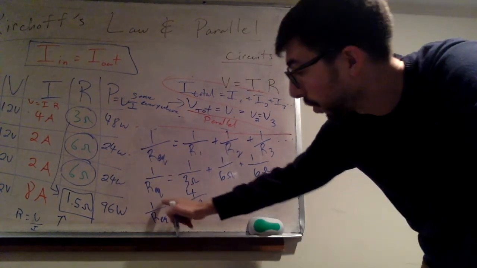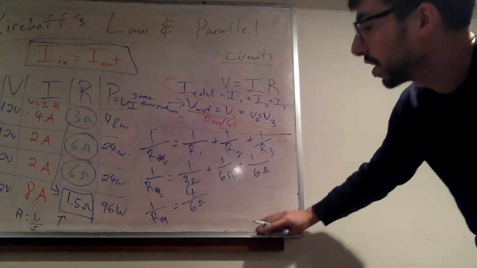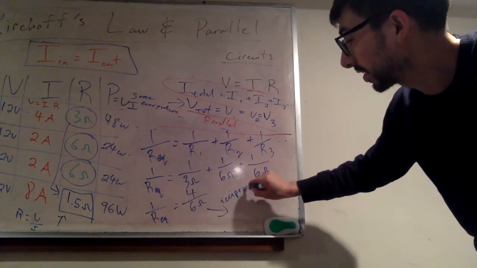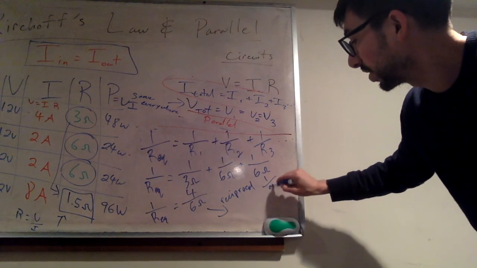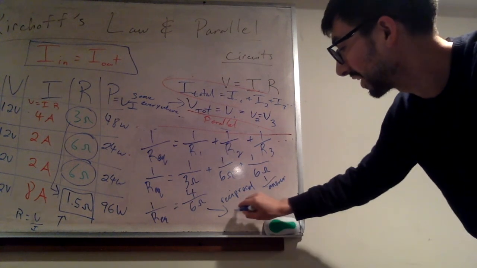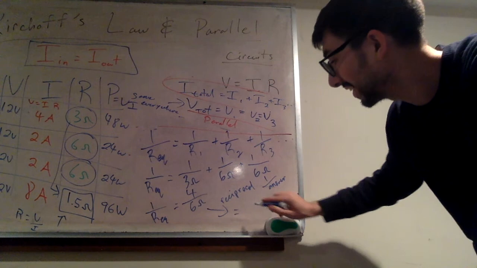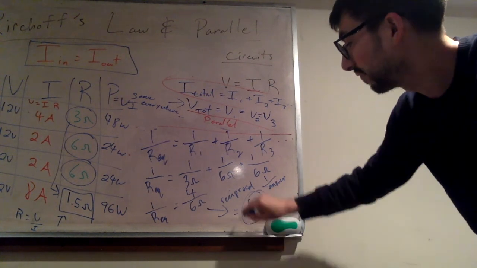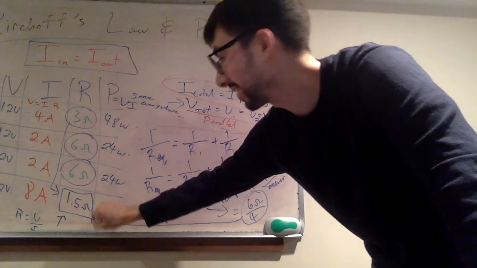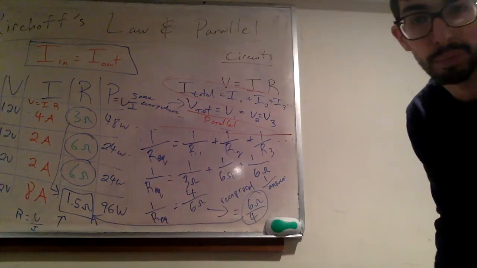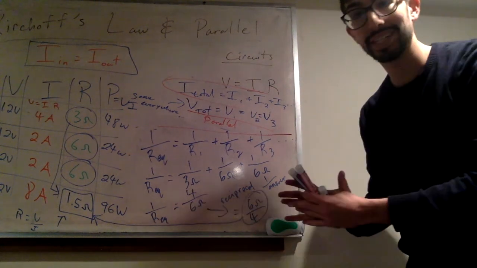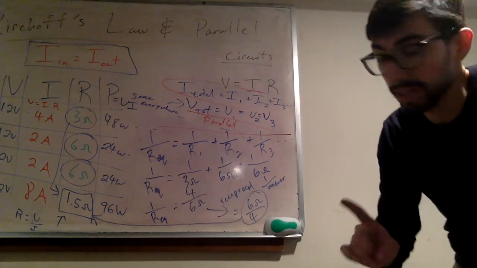And because 1 over REQ equals 4 over 6, we have to take the reciprocal of that. You could do that on the calculator by doing 1 over your answer, which is going to give us here 1 over 4 over 6 is 6 ohms over 4. 6 over 4, which is the same as 1.5 ohms. That's your equivalent resistance. That would be like if we combined all the resistors into one resistor for the entire system.